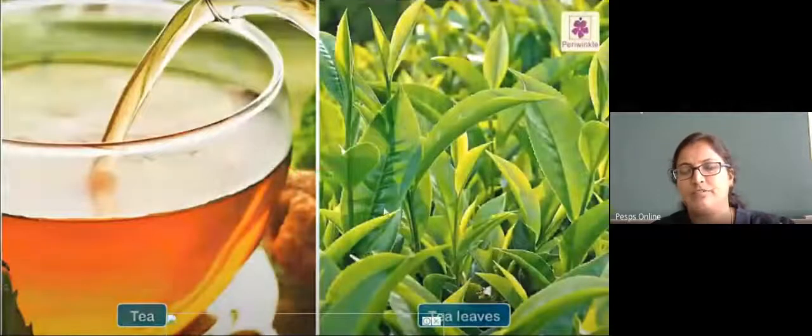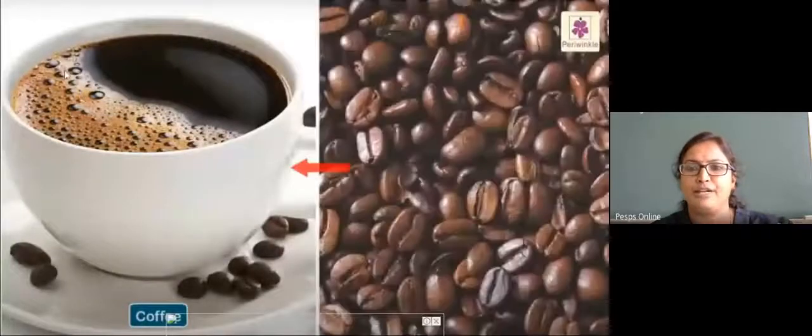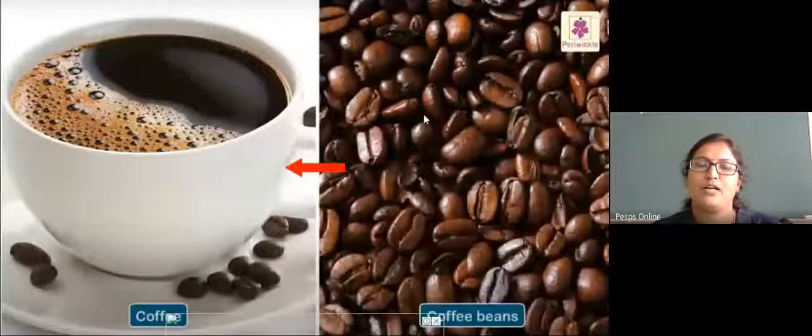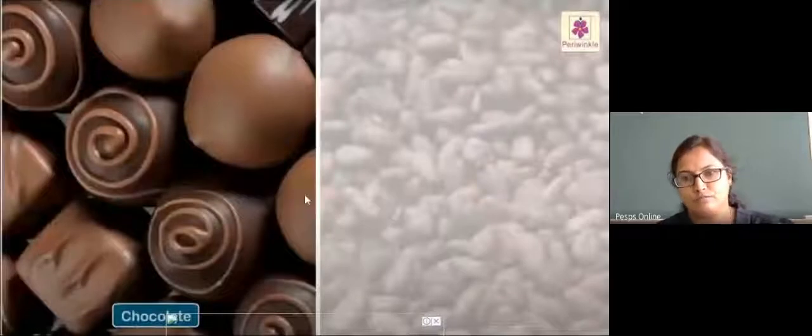This is a tea leaf, coffee beans. We are using coffee as food, right? So we get coffee beans from the coffee plant, tea powder from the tea leaves, chocolate from the cocoa fruit.